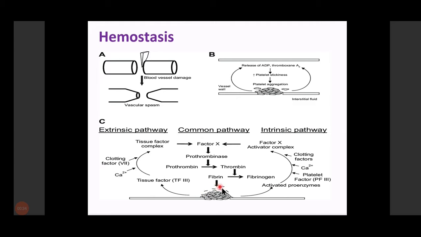followed by the deposition of fibrin. This fibrin is formed by the combination of the extrinsic and the intrinsic pathway, or by the use of various clotting factors. Whenever this fibrin forms, it deposits over the platelet plug and provides strength to it. And hence now even if we press the blood vessel, there will be no oozing of blood from the blood vessel. And meanwhile, this injury or this gap in the blood vessel is healed on its own.